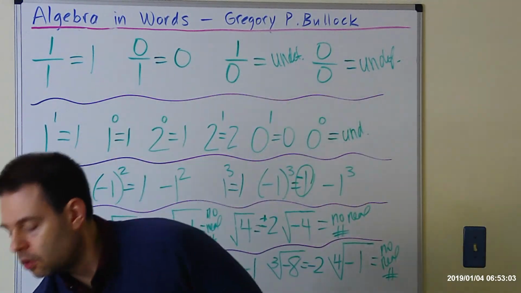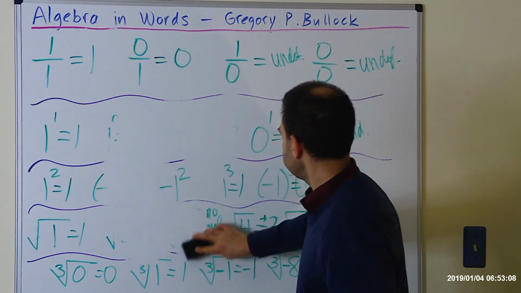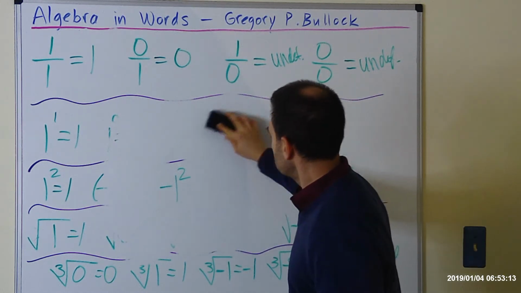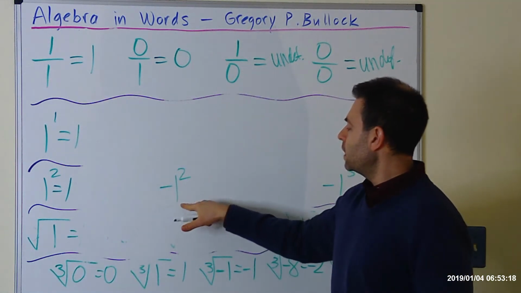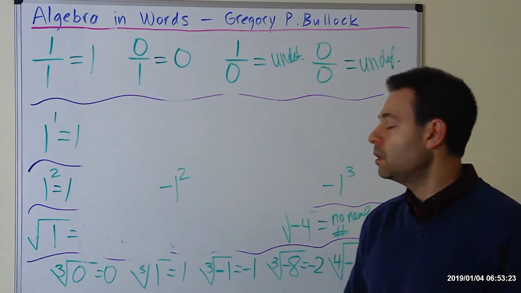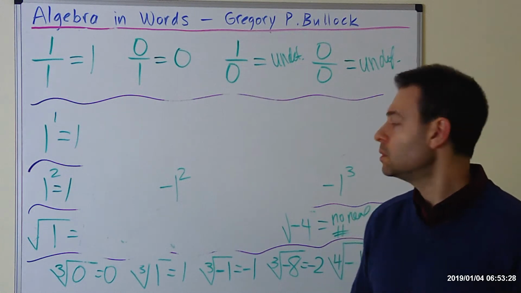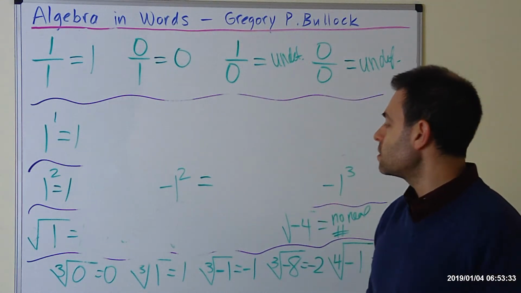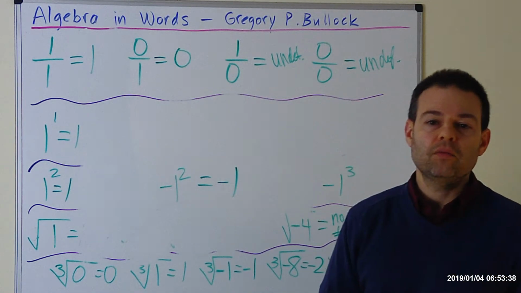All right, so let's get rid of some of this clutter and focus on negative 1 squared. I want you to think about that. Is the answer going to be negative 1 or positive 1? And why do you come to that conclusion? The answer to the question is negative 1. Why is it negative 1?